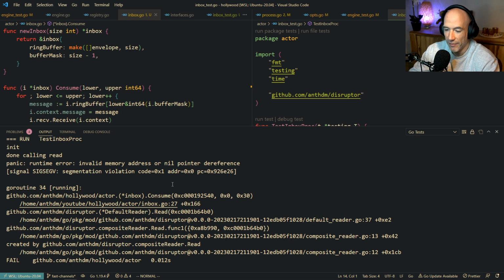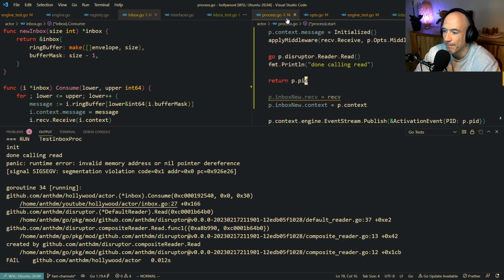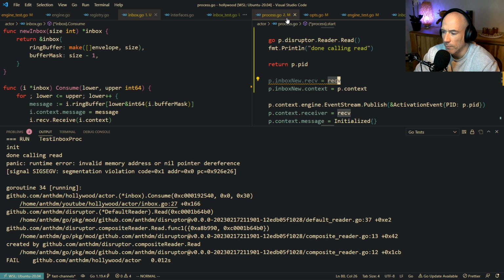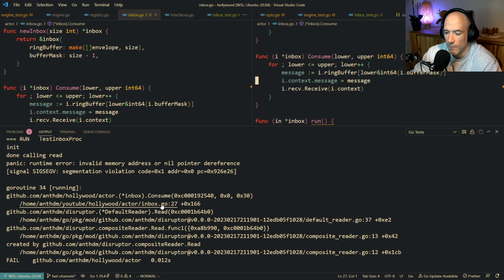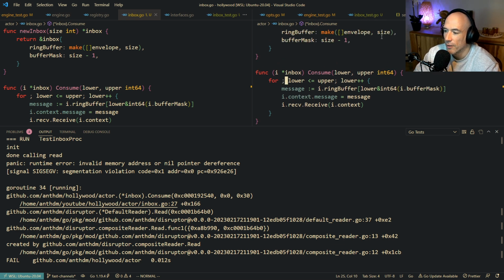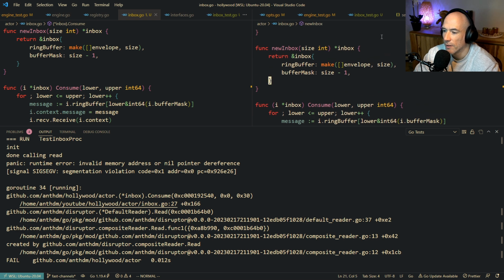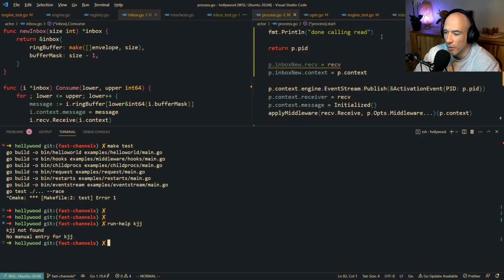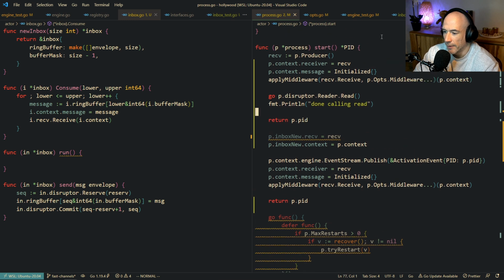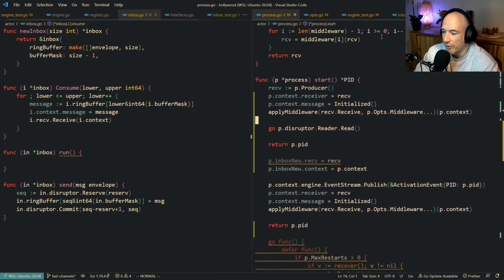Don't calling read, invalid memory, yada yada. Context message, yeah, it's true, because we said don't set the context, it's all good. It's all good, no worries. So that's fine, we return the pit, that's all good.